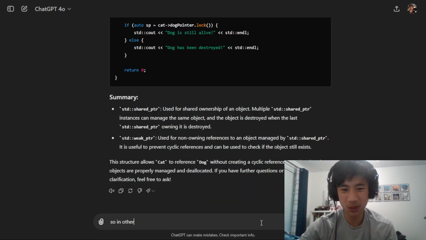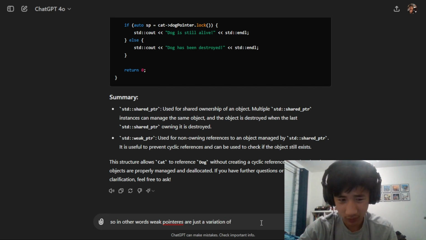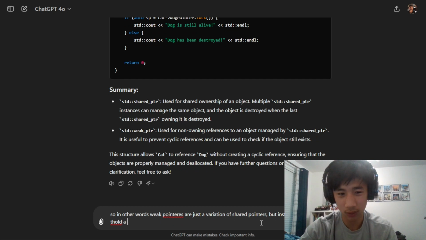So in other words, weak pointers are just a variation of shared pointers, but instead they just hold a reference to another object, and to save resources, obviously.